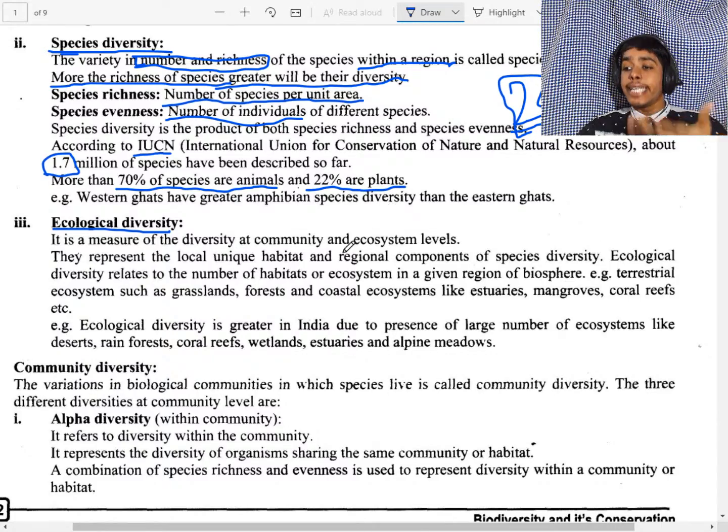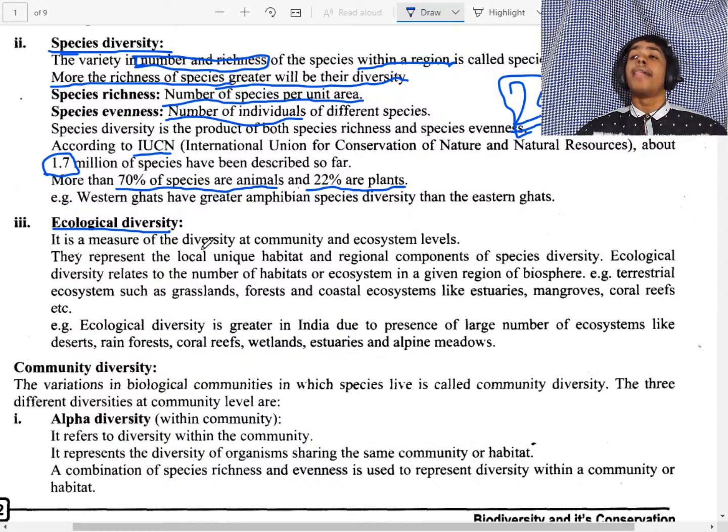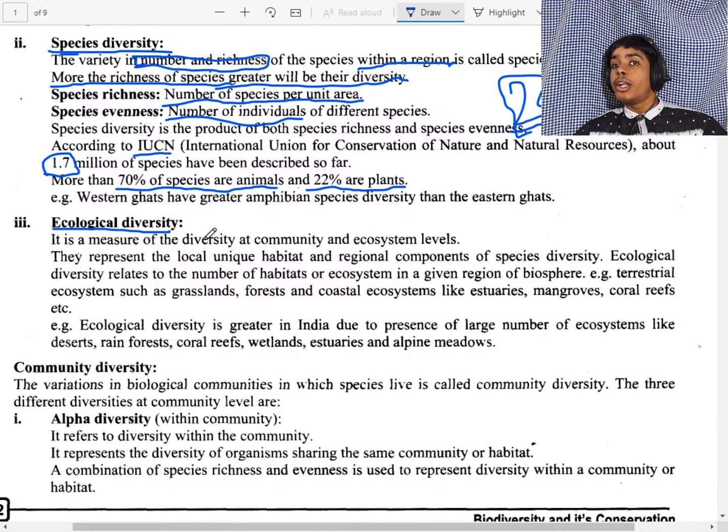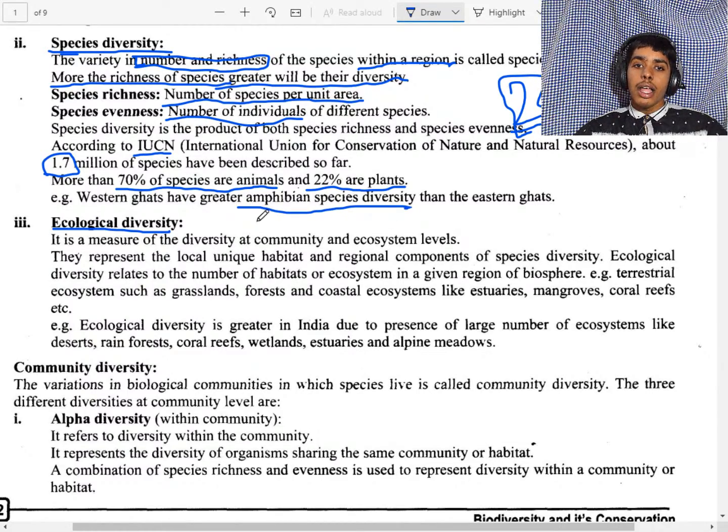Now in India, there are two Ghats, Western Ghats as well as Eastern Ghats. The Western Ghats have greater amphibian species diversity than the Eastern Ghats.